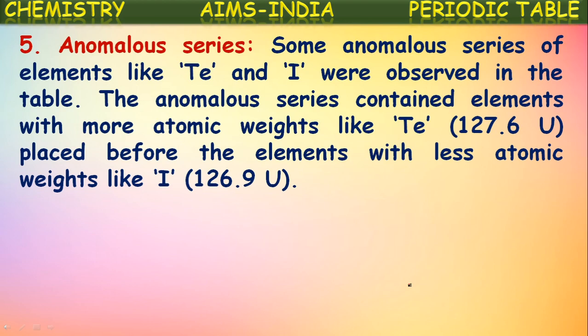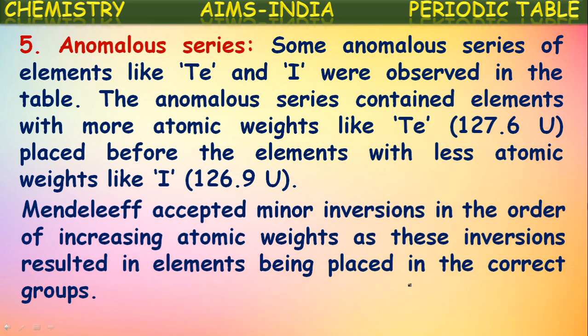This we can say is actually one of the drawbacks also, because here he did not follow his principle, that is increasing order of atomic weights, at certain elements like tellurium and iodine. He wrote them in the reverse way to fit them in certain groups with similar chemical properties with other elements. So, he wrote element tellurium, which has a greater atomic weight than iodine, but he wrote that first, before iodine.